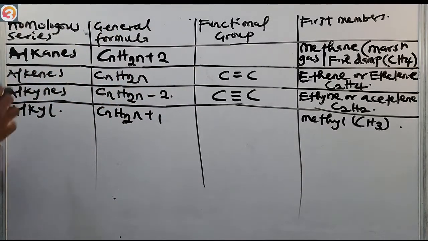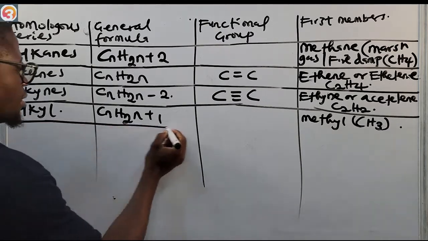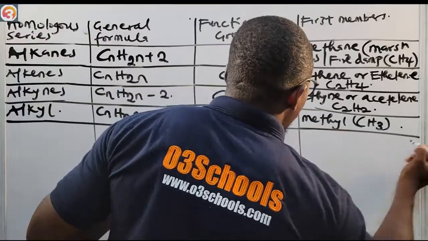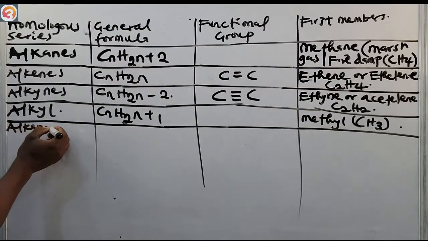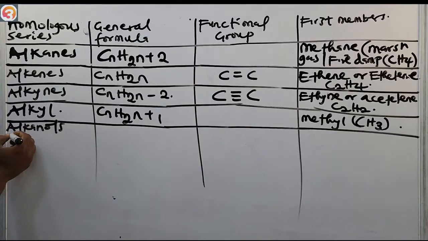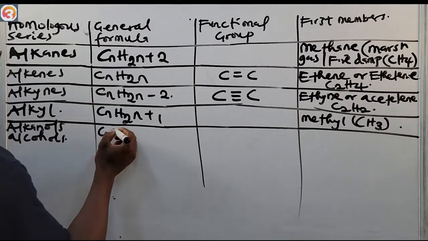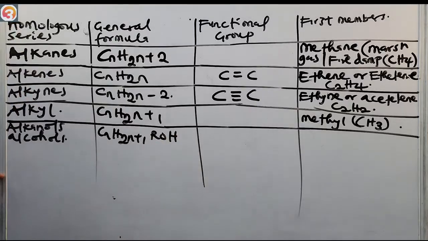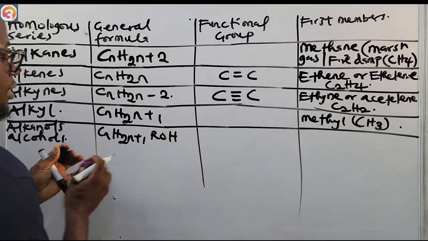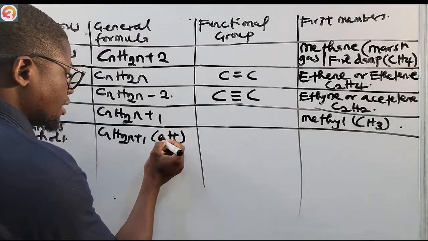Then likewise, we'll now go to the alcohols. Let's take this space off. Then of course we now have the alkanols, or the alcohols. That is CnH2n plus 1 ROH. Or you can just say CnH2n plus 1 OH.